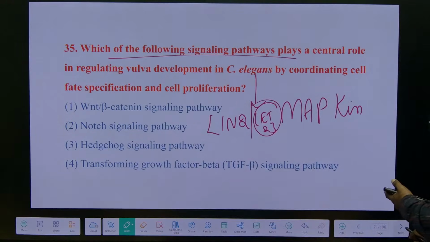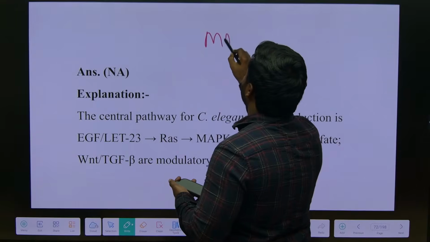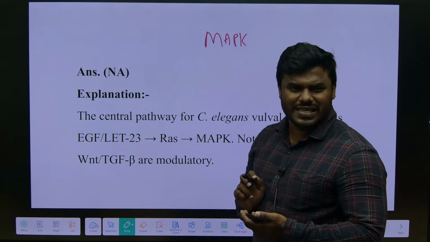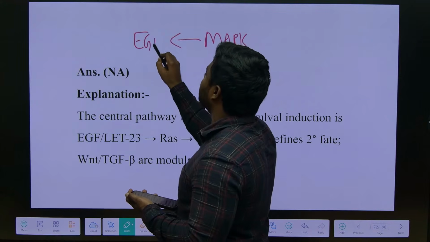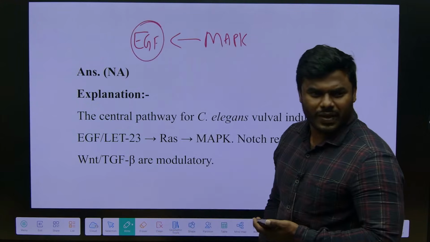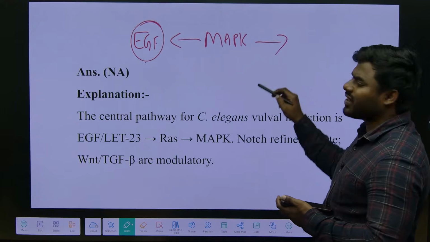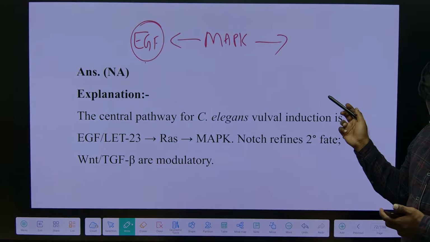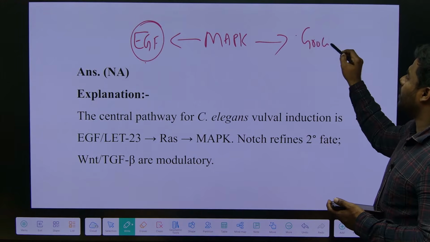In more simple words, suppose I am taking the MAP kinase pathway. What is the major growth factor using the MAP kinase pathway? It is EGF. Epidermal growth factor uses the MAP kinase pathway. Finally, they activate a variety of kinases and show growth.